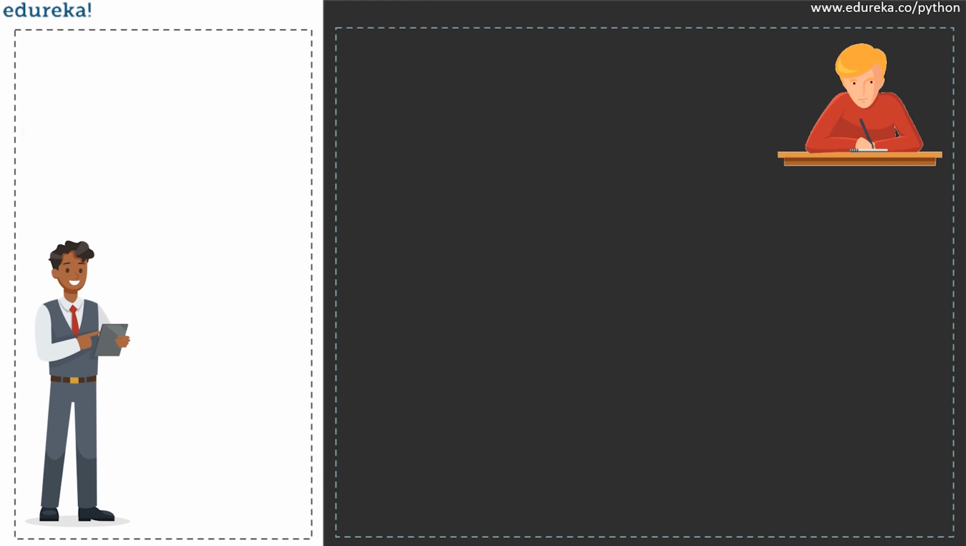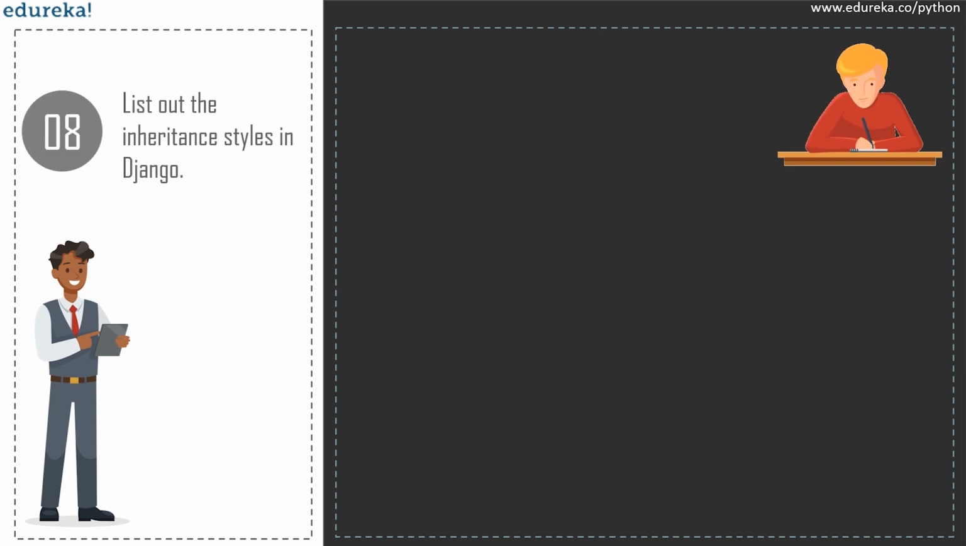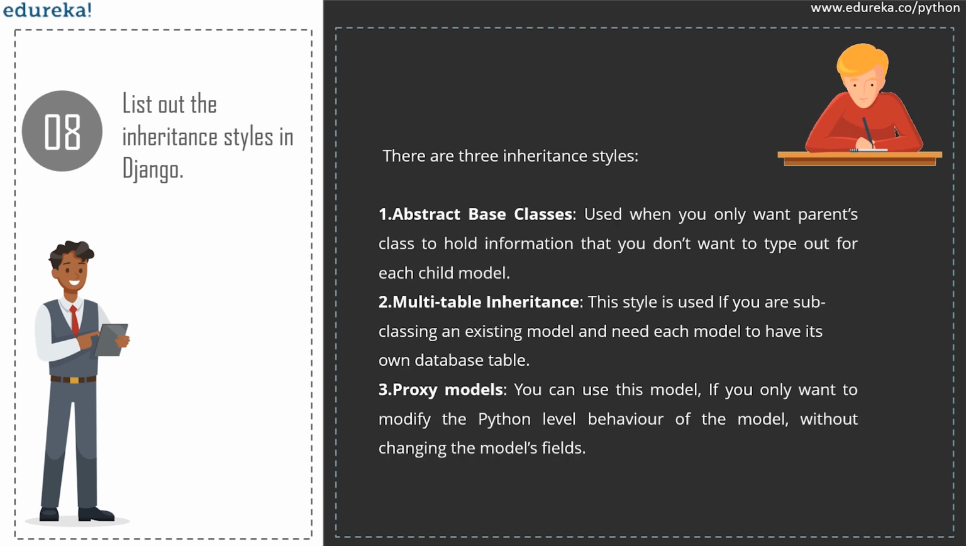So now moving on towards the next question, which is list out the inheritance styles in Django. In Django, there are basically three possible inheritance styles. The abstract base classes. This style is used when you only want the parent class to hold information that you do not want to type out for each child model. The multi-table inheritance. The multi-table inheritance is used if you are subclassing an existing model and need each model to have its own database table. The third one is proxy models. You can use this model if you want to modify the Python level behavior of the model, however, without changing the model's fields.